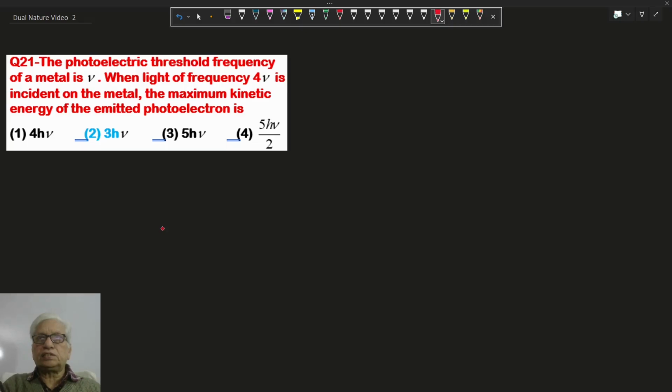The photoelectric threshold frequency of a metal is nu. When light of frequency 4 nu is incident on the metal, what is the maximum kinetic energy of the emitted photoelectron? We know the photoelectric equation is given by h nu equal to work function plus maximum kinetic energy. The incident photon frequency is 4 times. No change in the work function, but kinetic energy definitely